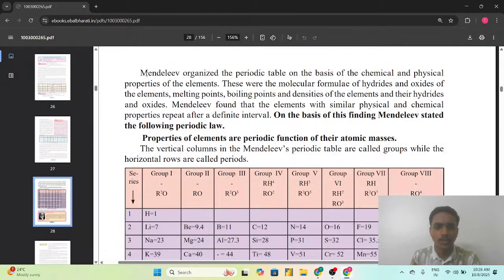Mendeleev organized the periodic table on the basis of the chemical and physical properties of the elements. These were the molecular formulas of the hydrides and oxides of the elements, melting point, boiling point, and densities of the elements and their hydrides and oxides. So the chemical and physical properties which Mendeleev considered for the classification of the elements were the molecular formulas of the hydrides and oxides of that element, then their melting points, boiling points, and densities, and then the hydrides and oxides of that particular element. All these physical and chemical properties of the elements Mendeleev considered and classified the elements in the periodic table.